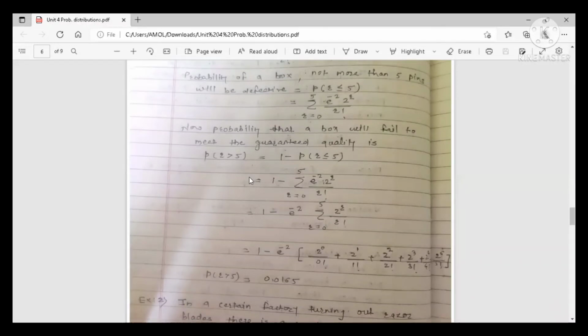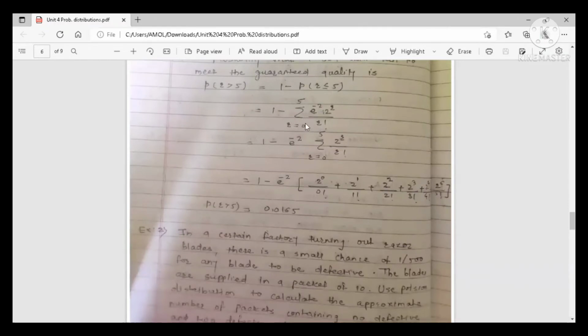So the best way: the probability of R greater than 5 is equal to 1 minus probability of R less than or equal to 5. And the probability of R less than or equal to 5 is in the previous step. It is summation e raised to minus 2 into 2 raised to R upon R factorial, R varying from 0 to 5. You subtract this term from 1 so that you will get the probability that a box will fail to meet the guaranteed quality. Simplify it. Using a calculator, you can simplify the term and calculate the value of every term. That e raised to minus 2 is constant, so you can write it outside the summation.